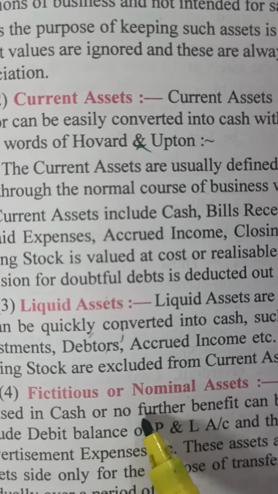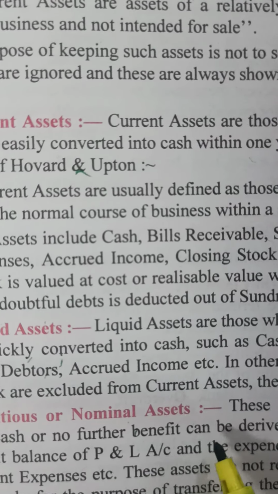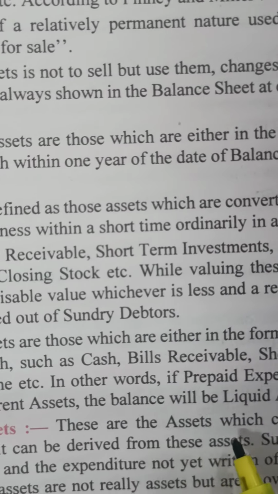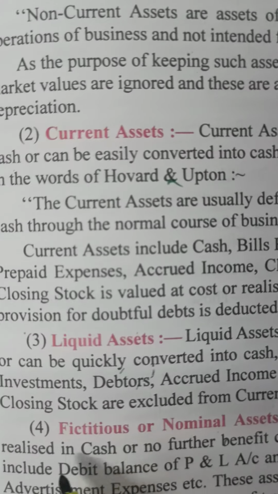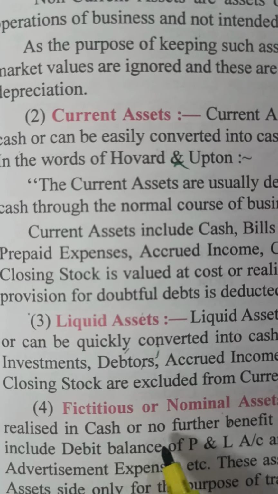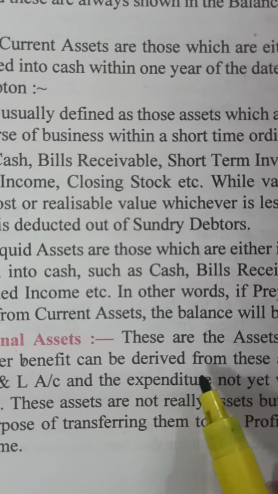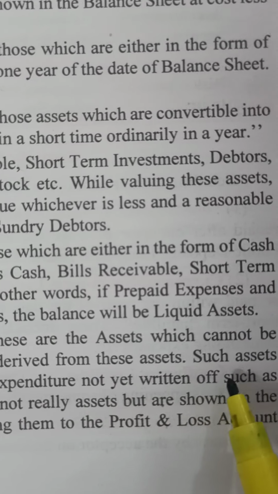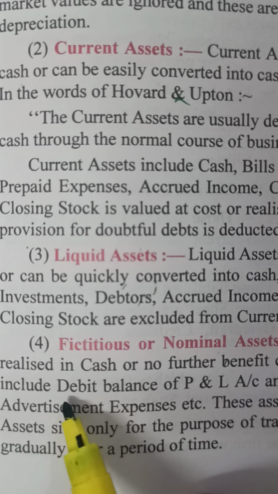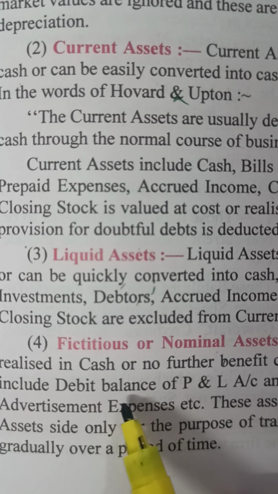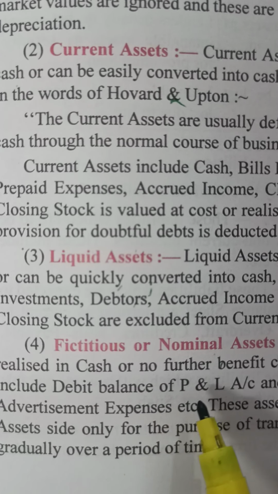Then fictitious or nominal assets. Fictitious assets means those assets which are not actually assets. These are the assets which cannot be realized in cash, or no further benefit can be derived from these assets. Such assets are called fictitious assets or nominal assets, like the debit balance of P&L account.